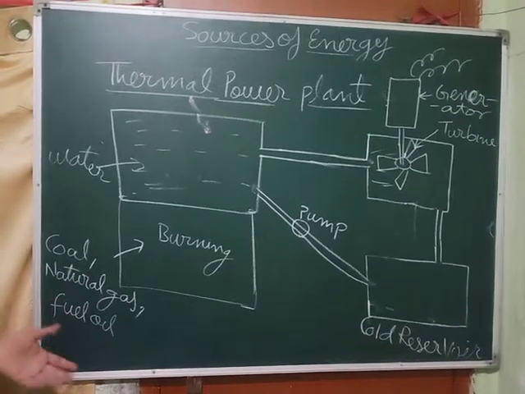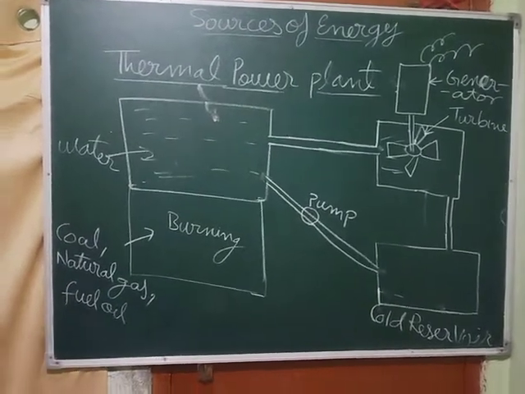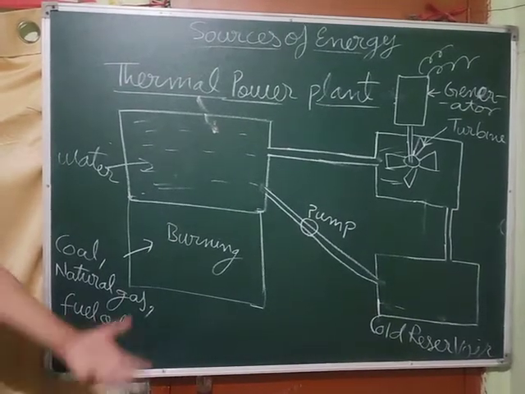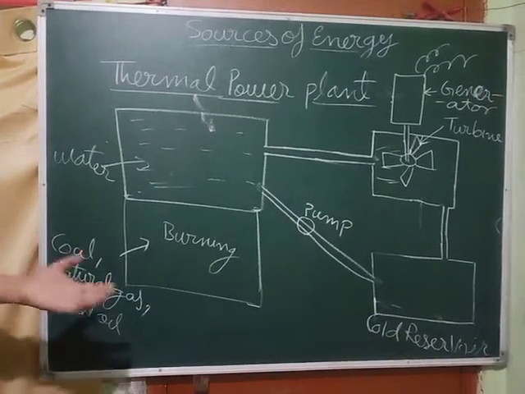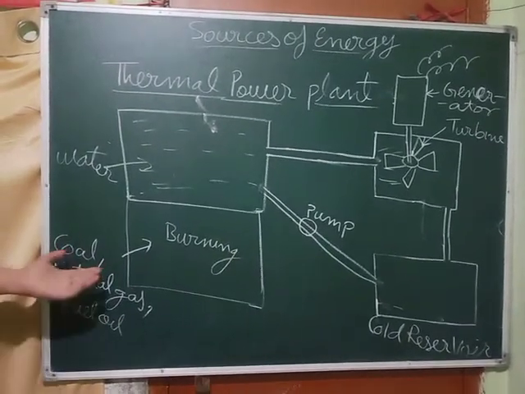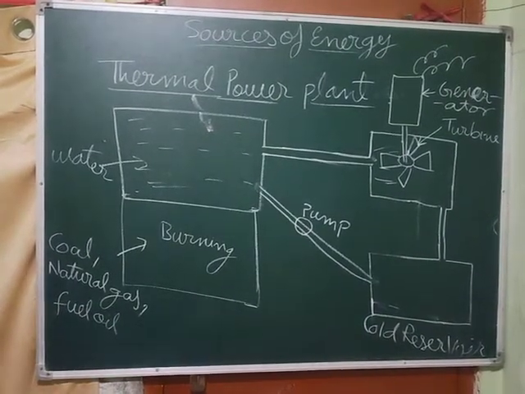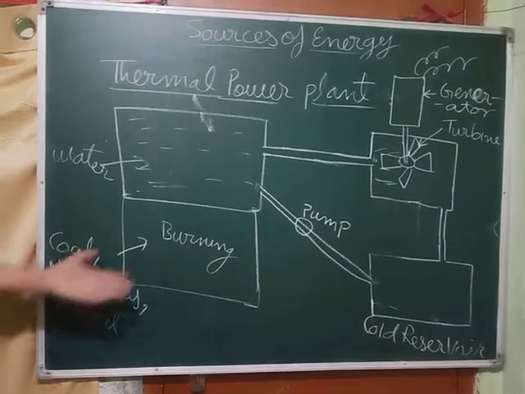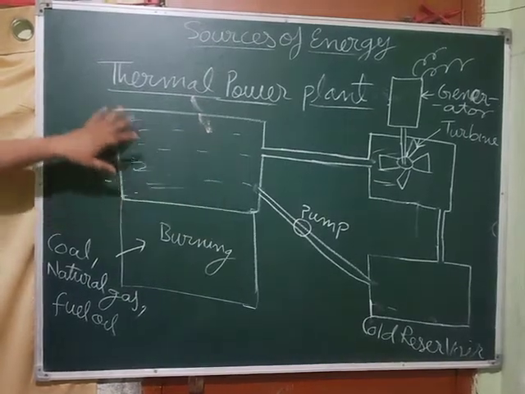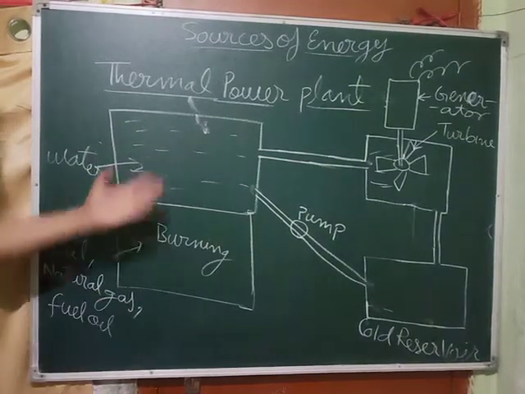Some are using coal, some are using natural gas, some are using fuel oil, whatever is available for them at a cheaper rate and easily transportable. Actually, whatever is produced nearer to that power plant, they use that. Otherwise the transportation charge will be huge. So whatever is available is burnt here to produce heat, and this contains water. That water will get heated up, that's why it is called a boiler.